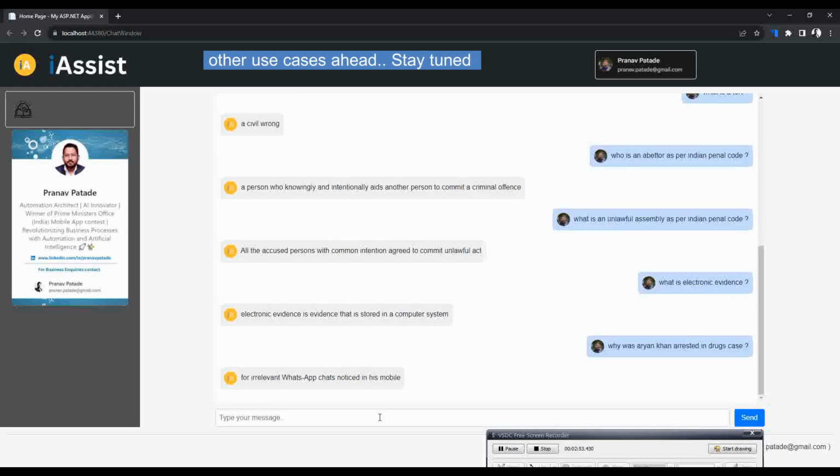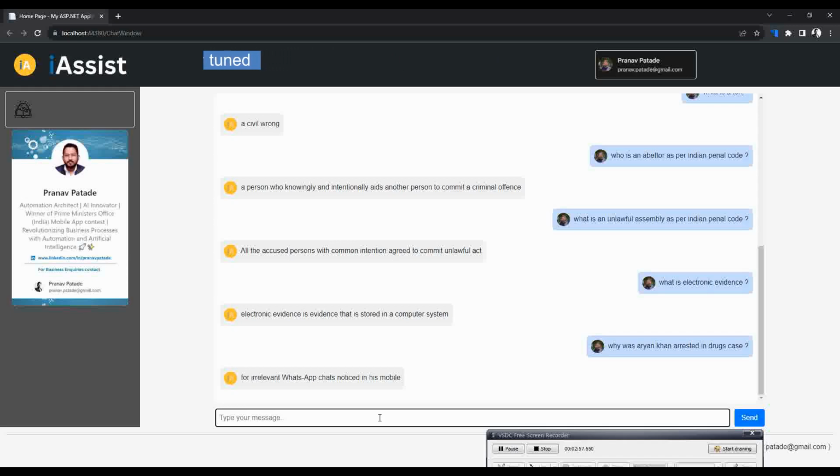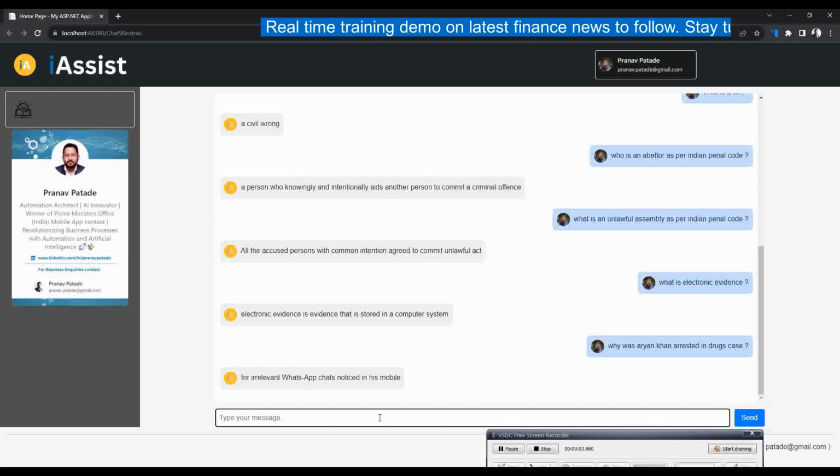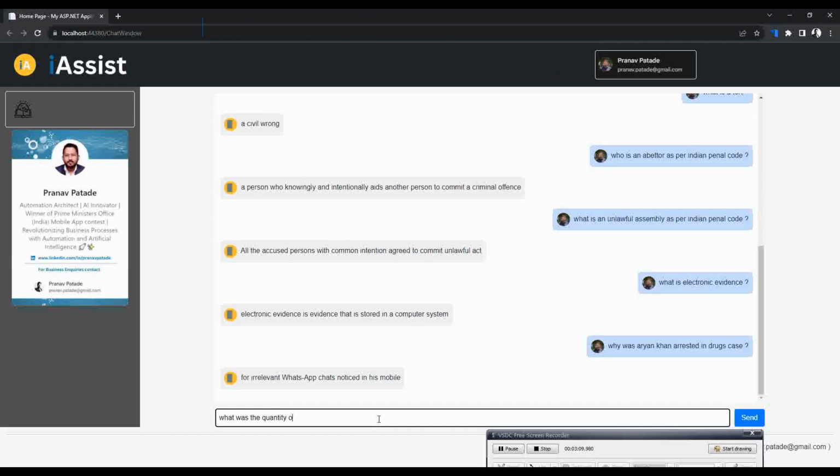So you can see Aryan Khan was arrested in the drugs case, the popular drug case which you might have seen recently in the news, although it's been a while. But I have trained the bot on the judgment.